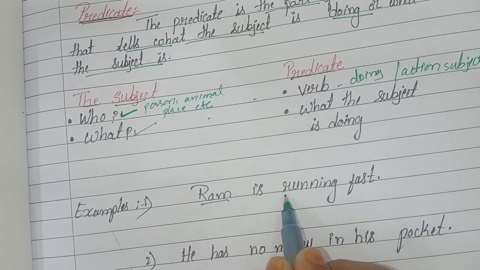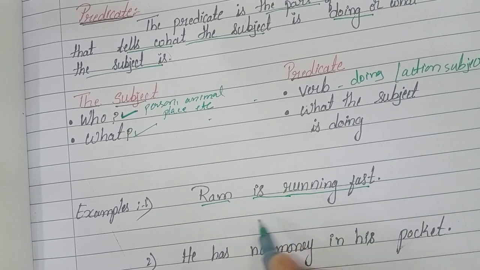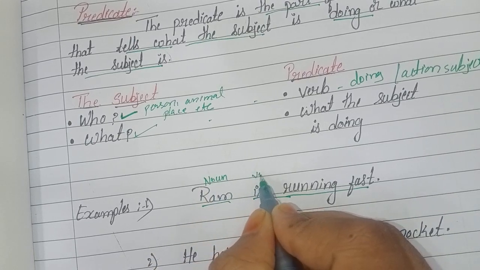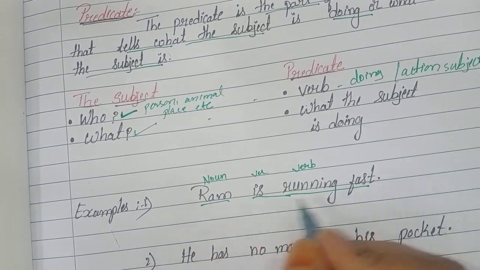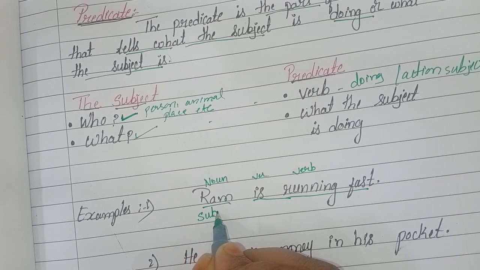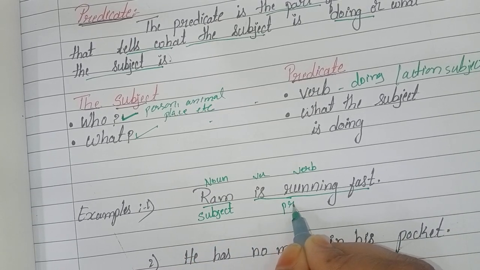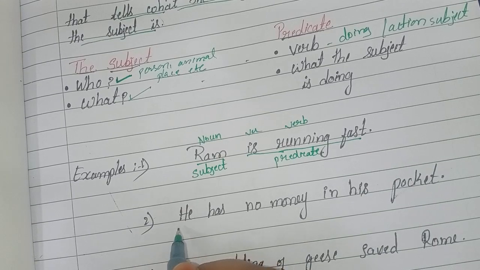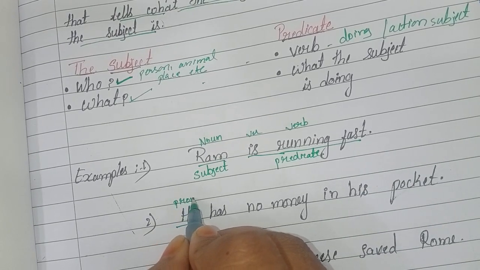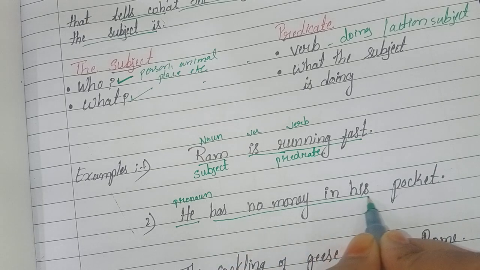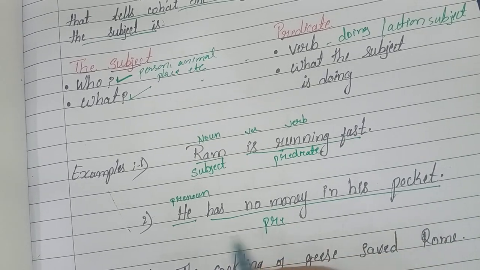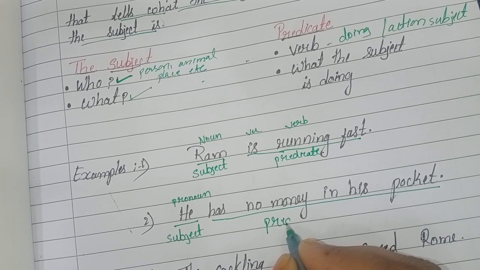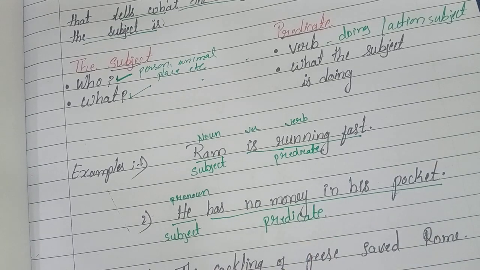Ram is running fast. Here Ram is a noun, is is a verb, running is also a verb. Here Ram is the subject and running fast is the predicate. And the next sentence is: He has no money in his pocket. He here is a pronoun. Here he is the subject and has no money in his pocket is the predicate.